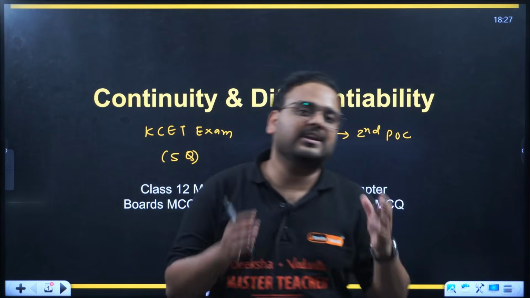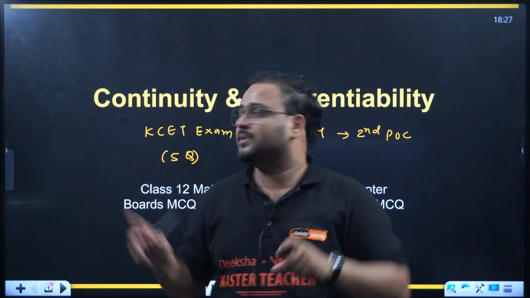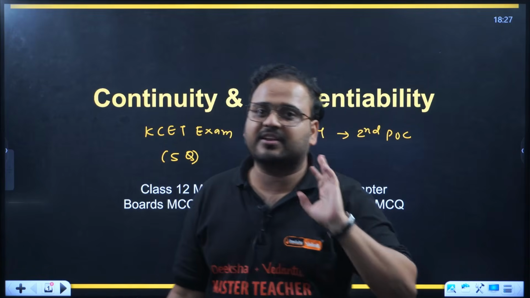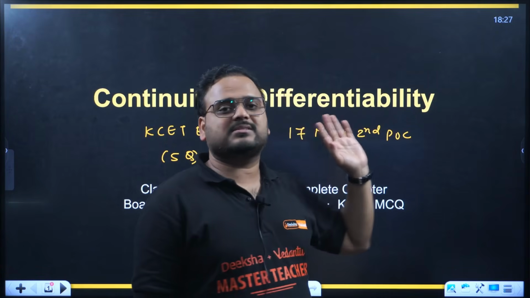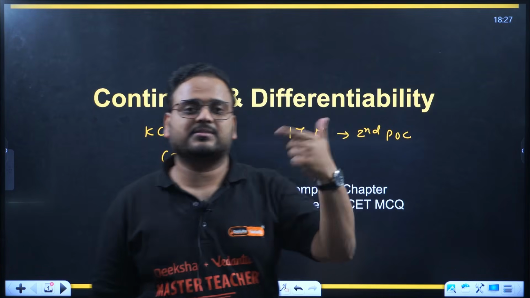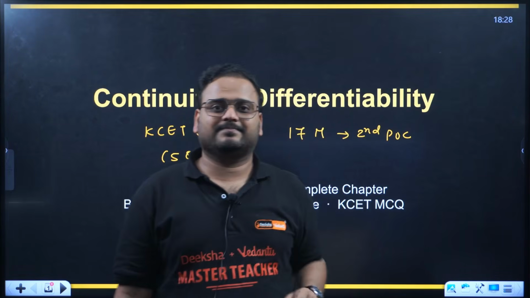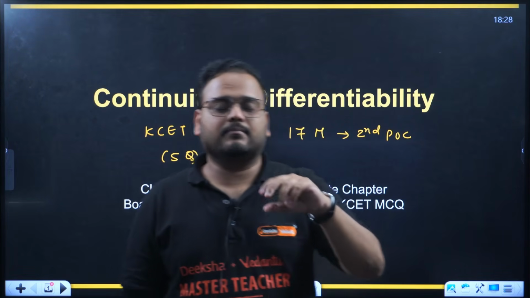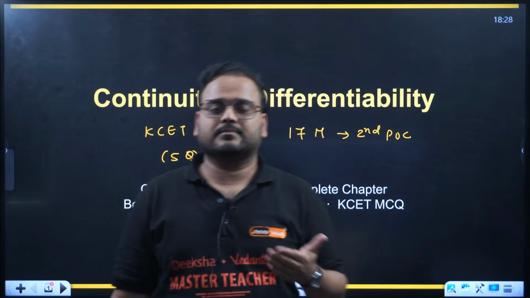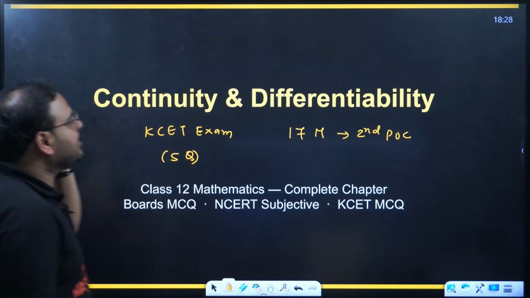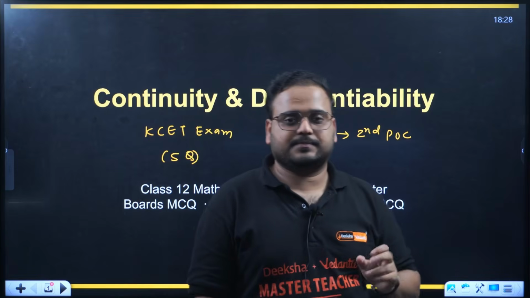In integration you'll have 18 marks as per the blueprint, with 6 questions in KCET. But that is of a higher difficulty level than what we have over here. So basically, this can be a very good friend of ours.